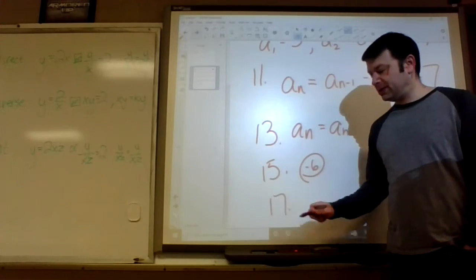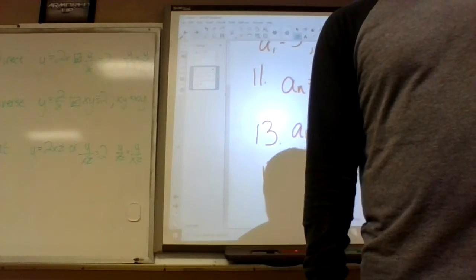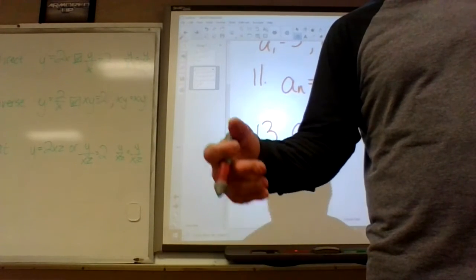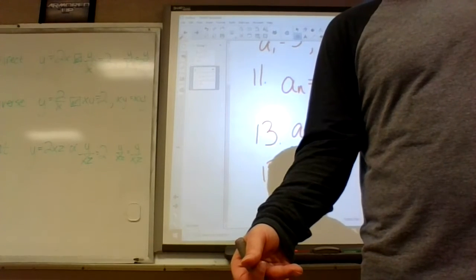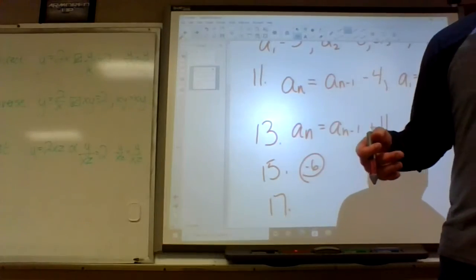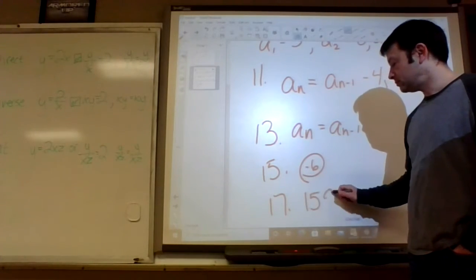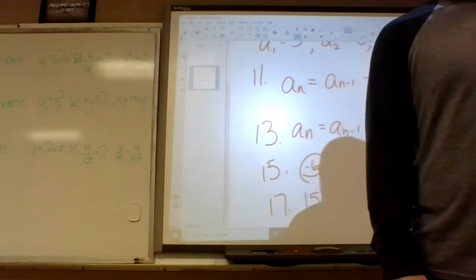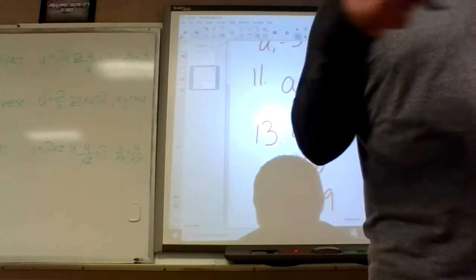Alright, 17. The 18th term is 169. The common difference is negative 5. So we're going down by 5. What's the 20th term going to be? 159. You're right, go down 5. It's like going down 10. So the term 2 terms away will be 159. Basically, it's 169 minus 2 times negative 5. That's one way you can think about it. Or plus 2 times negative 5.